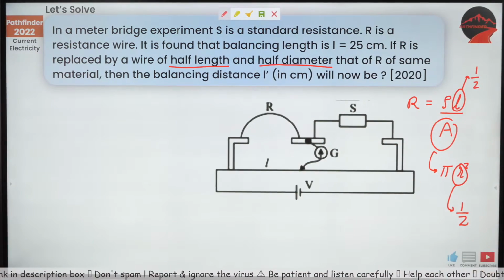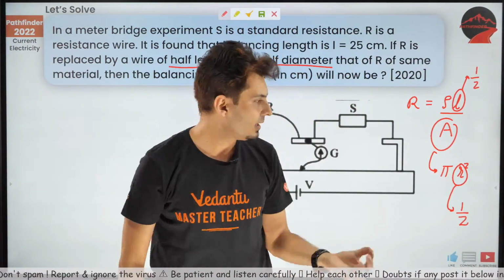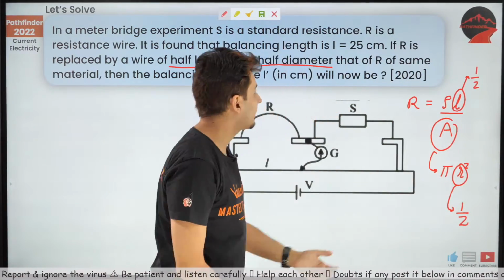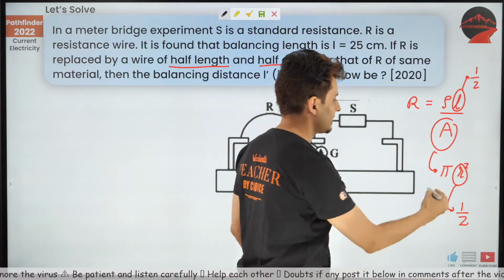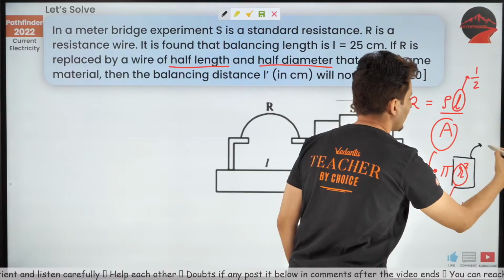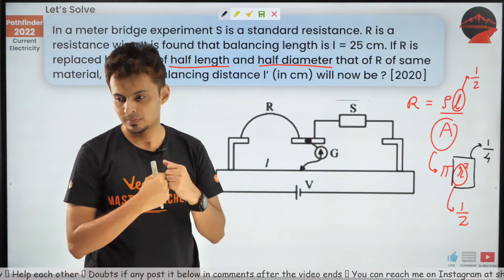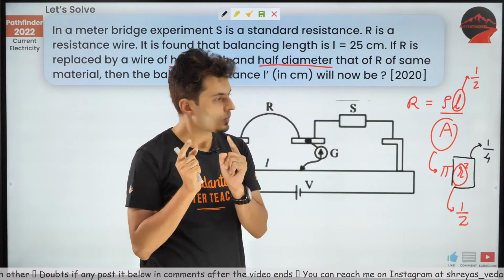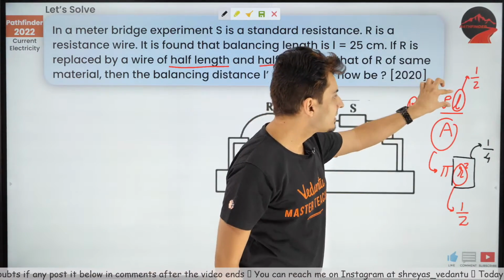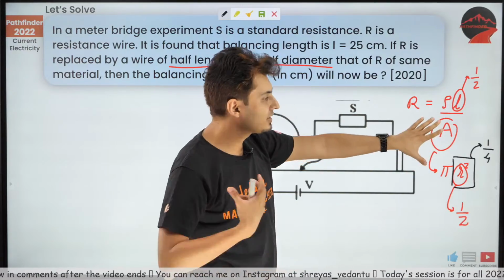So if radius becomes half times, the square of the radius will become 1 by 4 times. Half square is 1 by 4. Now, think this way. Numerator is half, denominator is 1/4.